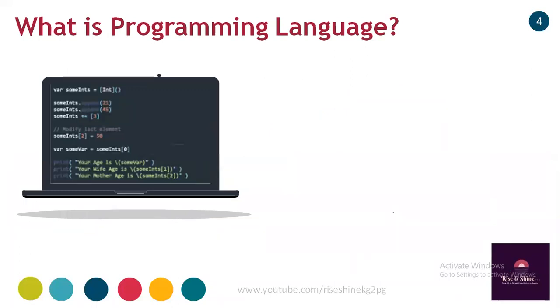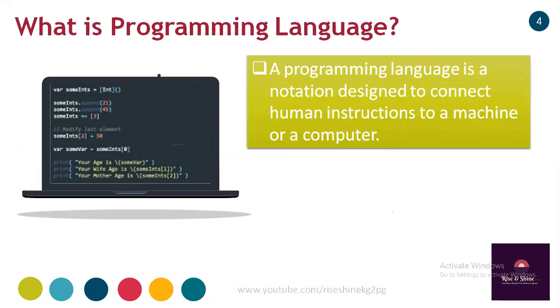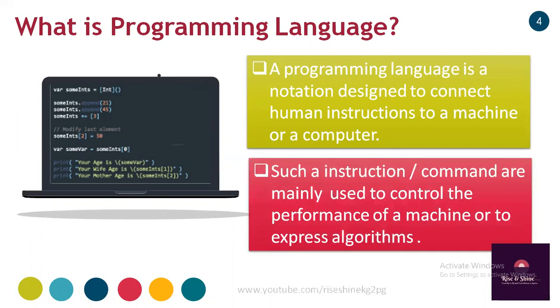So what is the definition of a programming language? A programming language is a notation designed to connect human instructions to a machine or a computer. Such instructions or commands are mainly used to control the performance of a machine or to express algorithms. An algorithm is a sequence of tasks to be completed by the computer.